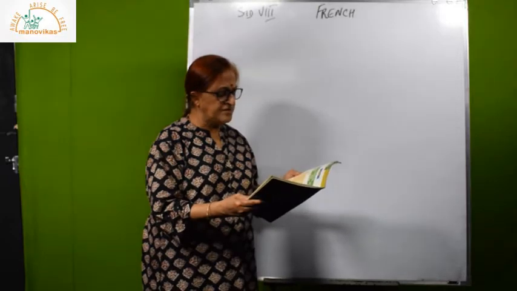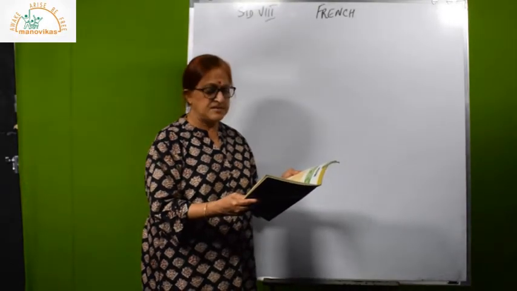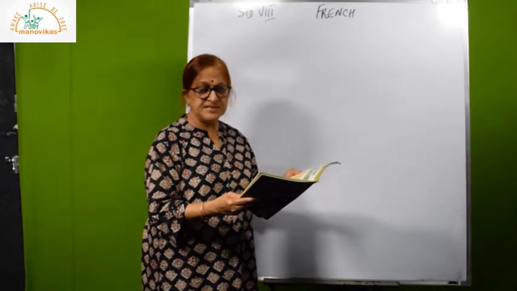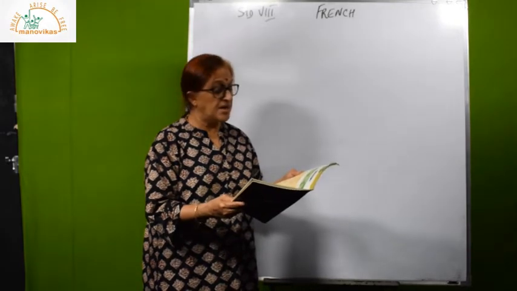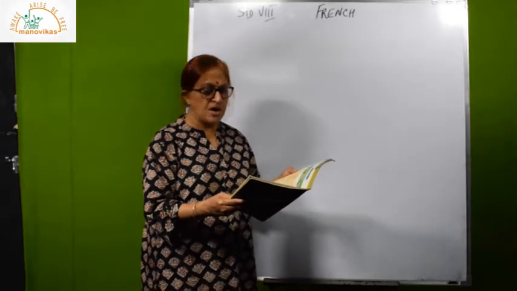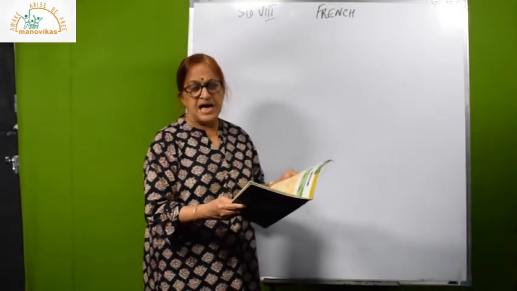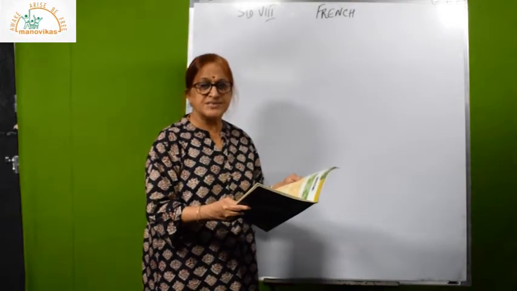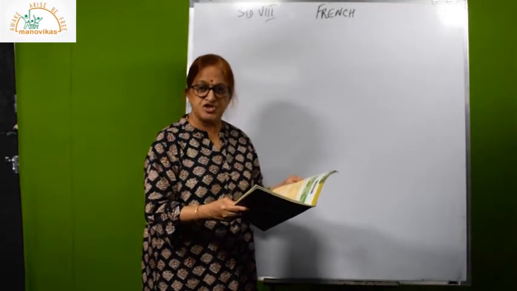Vous êtes grande, vous n'êtes pas petite. Ils sont grands, elles sont grandes. Ils ne sont pas petits, elles ne sont pas petites. So in this particular block, that yellow color block, they have given you affirmative and negative. And they have also shown you the agreement of the adjectives. All this was done with you earlier. So for you, this part is just a revision.